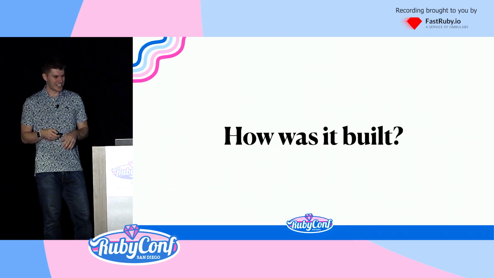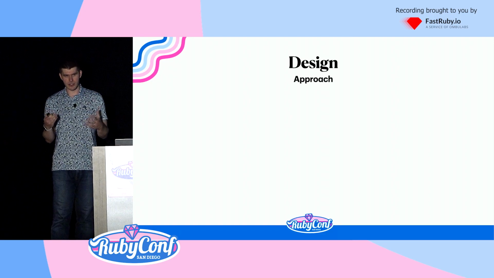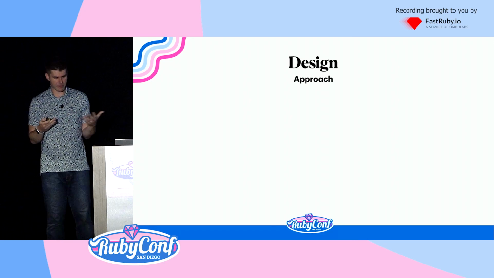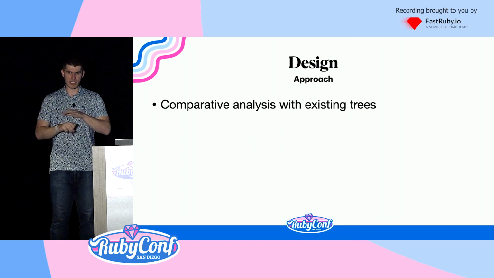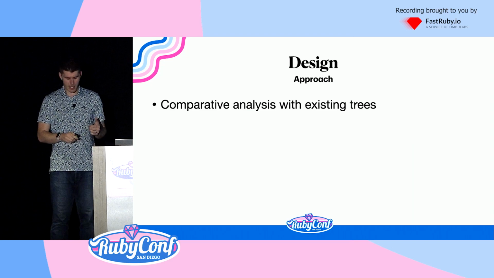But, so how was it built? What did we do? So designing a new syntax tree and a new parser comes with a lot of pitfalls. The first thing we did was we looked at every single parser that I just mentioned, and we tried to find the best pieces of each of them, which was not easy. As I said, they all make different assumptions about Ruby code.